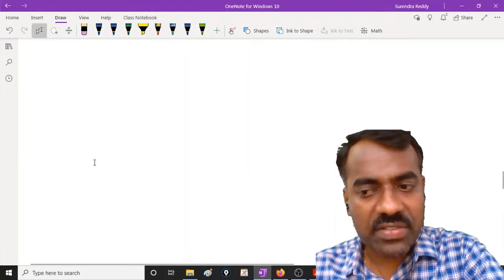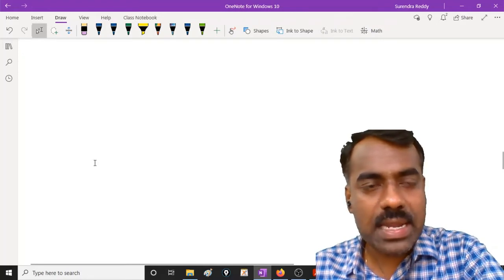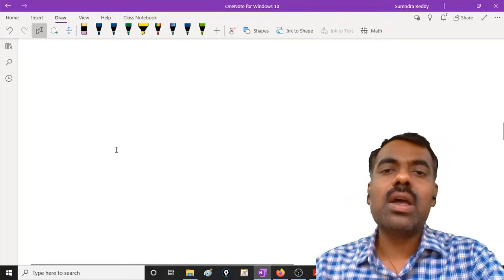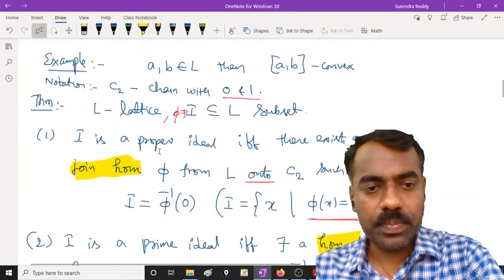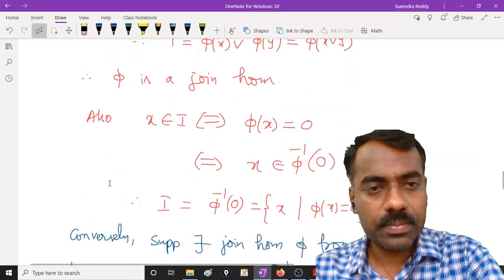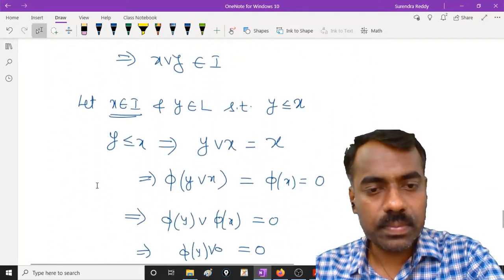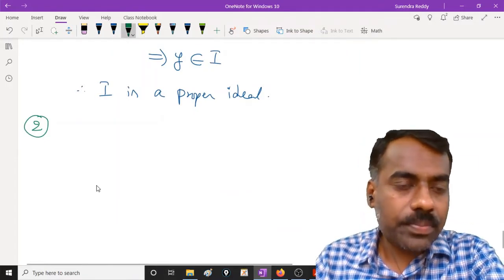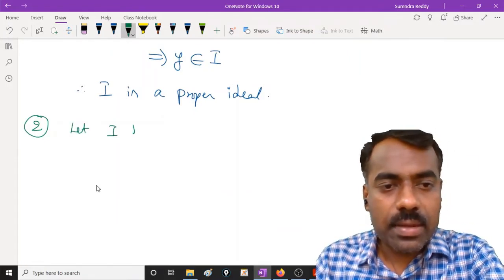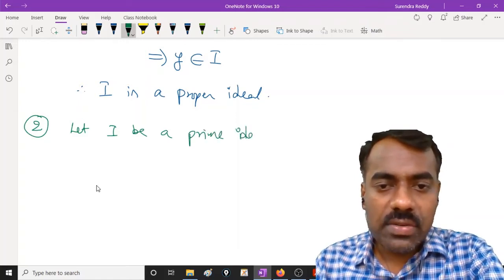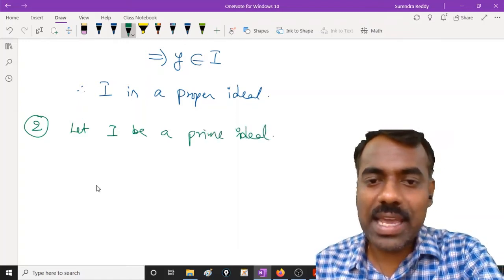So we will start with I, a prime ideal. We will show that there exists a map which is a homomorphism, right? So to prove this second one, let I be a prime ideal. Now we started with a prime ideal, and we want to show that there exists a homomorphism.